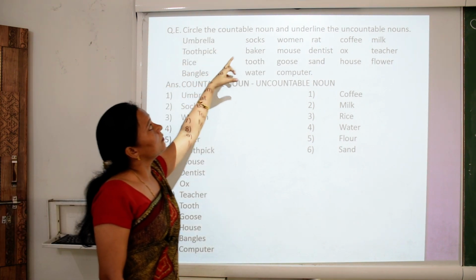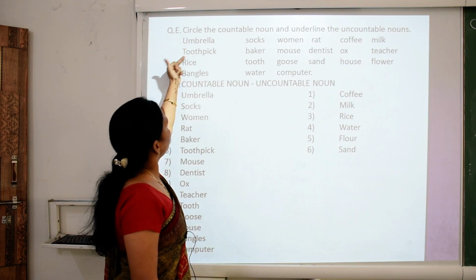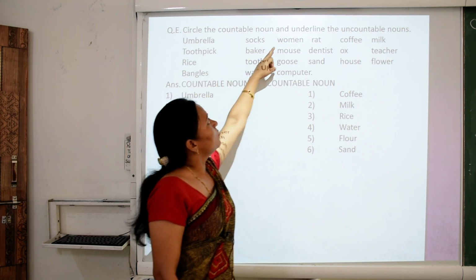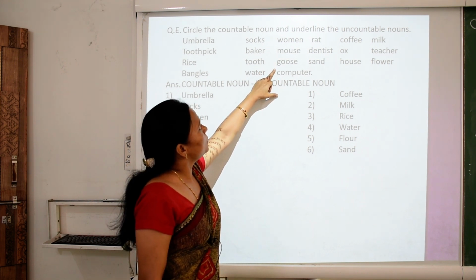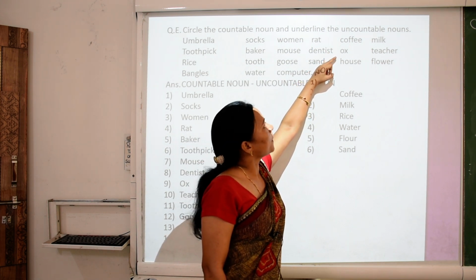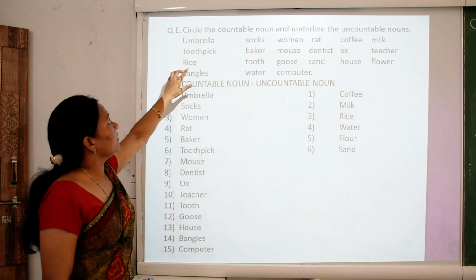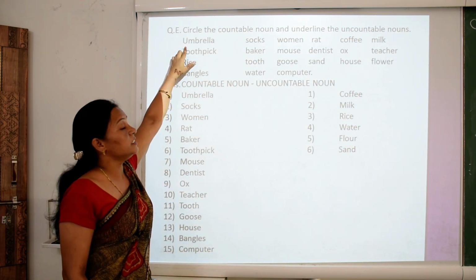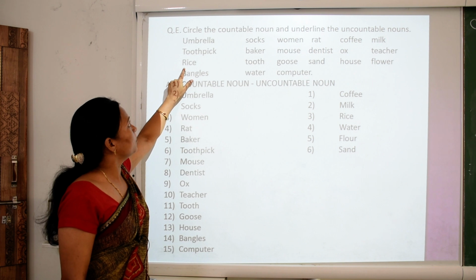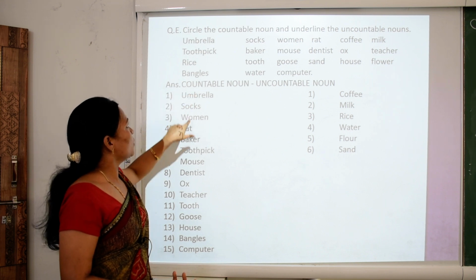Circle the countable nouns and underline the uncountable nouns. So some nouns are given here: umbrella, toothpick, rice, bangles, socks, baker, tooth, water, woman, mouse, goose, computer, rat, dentist, sand, coffee, ox, house, milk, teacher, flower. So children, can we count umbrella? Yes, we can count umbrella easily. Toothpick also. Can we count rice? No, this is an uncountable noun. Rice is an uncountable noun. Bangles also we can count. That is a countable noun.